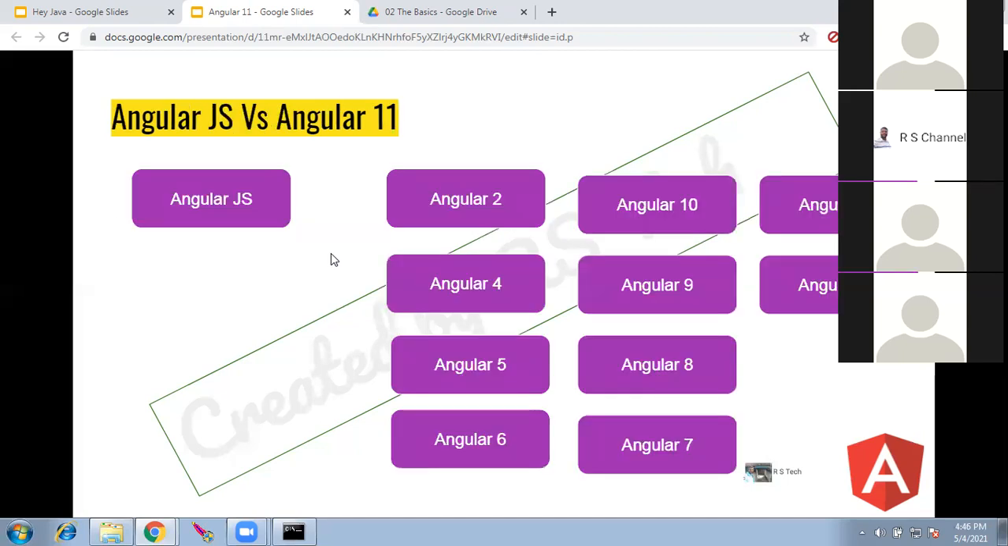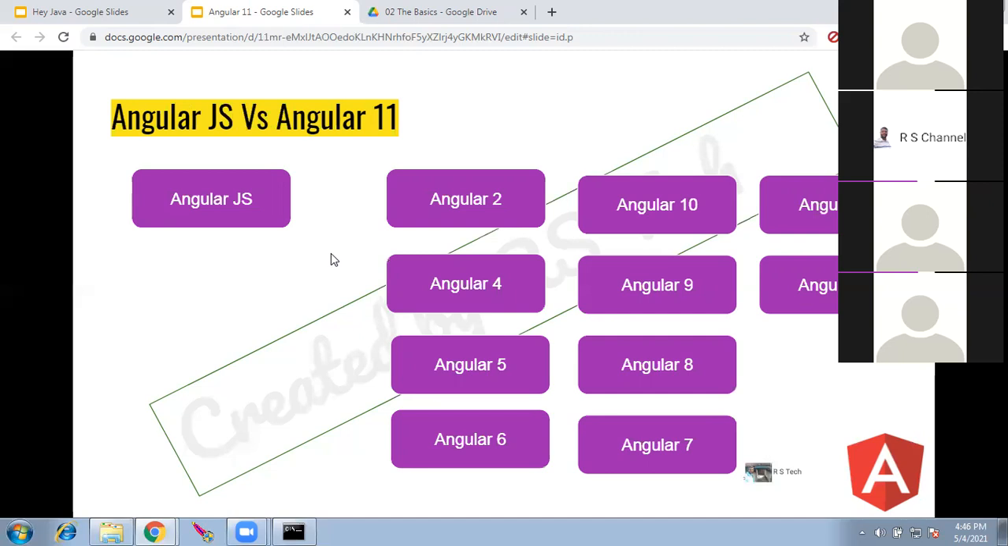So this is AngularJS versus Angular 11. This is the history. Initially AngularJS was there. Then Angular 2 came. They omitted 3 because of the naming convention of other packages. So they went to 4, 5, 6, 7, 8, 9, 10, and the current version is 11.2, and 12 is planned to be released in the month of May. I mean, it's this month, in the next 2 weeks, 12 will be released.